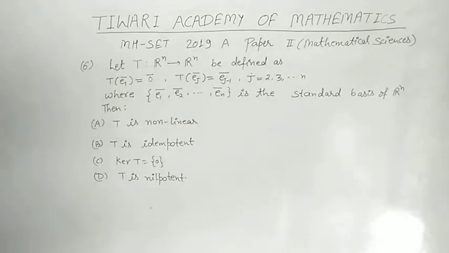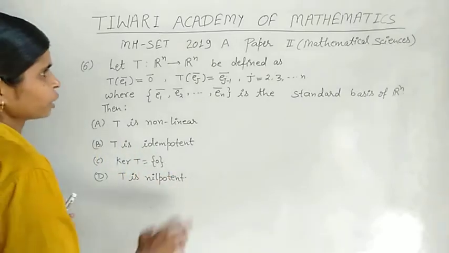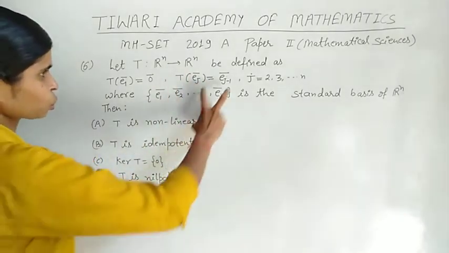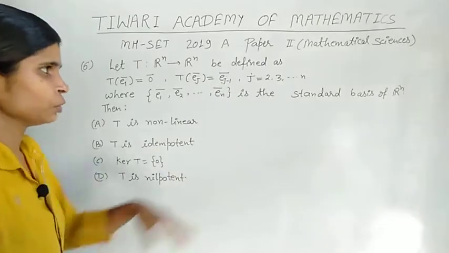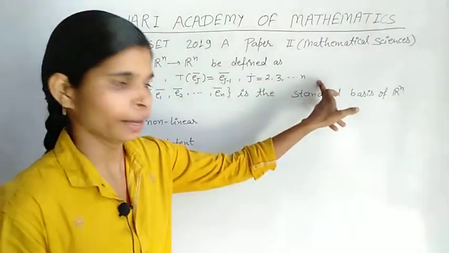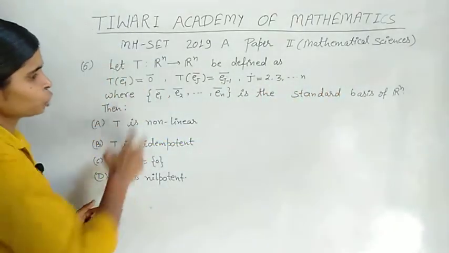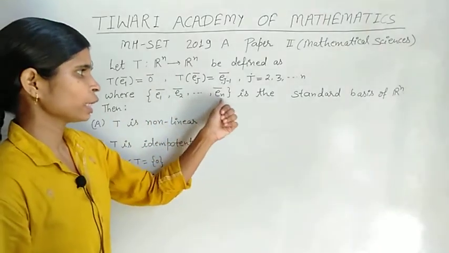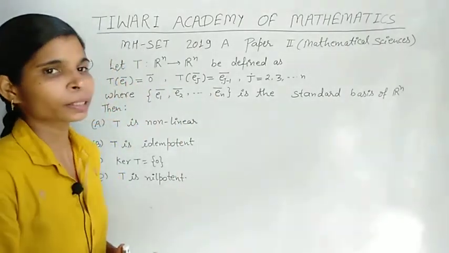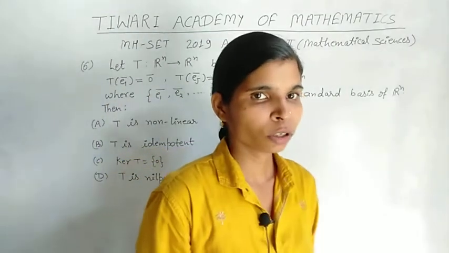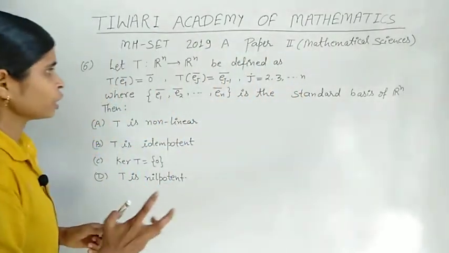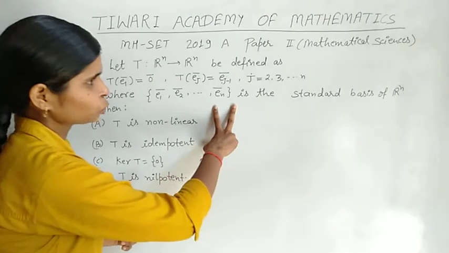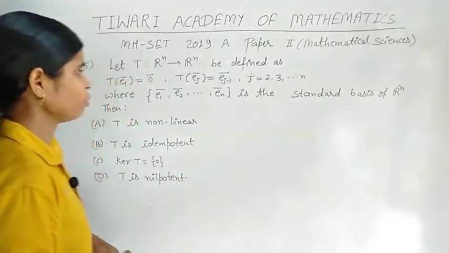Let T such that Rn tends to Rn be defined as Te1 is equal to 0, Tej is equal to Ej minus 1, where j varies from 2, 3 and so on to n, where E1, E2 and so on to En is the standard basis of Rn.